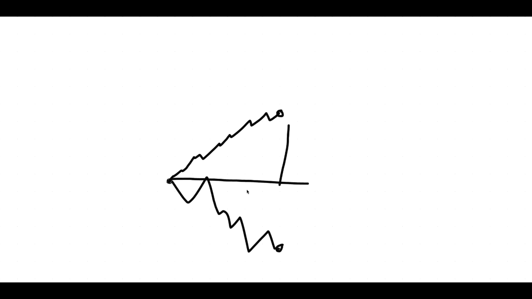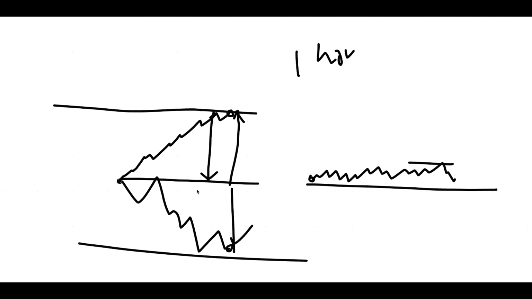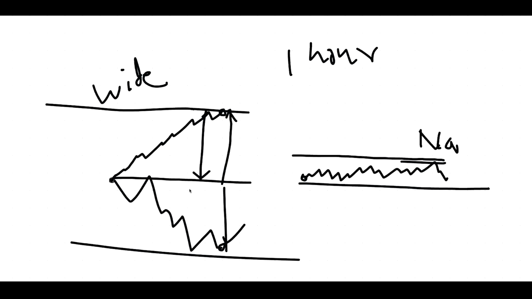Okay, assume the market opens here at 9:15, the first tick. After that, for the first 1 hour, sometimes you see the market goes like this, upside or downside. So by 10:15, you should see whether the market made a big move like this, upside or downside, or sometimes you will see the market opens here and the first 1 hour is like this. So this is called a wide initial balance and this is called a narrow initial balance. After 1 hour is completed, you should go and see the chart, whether it made a wide or a narrow initial balance.